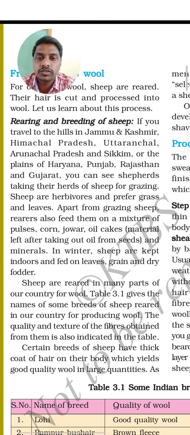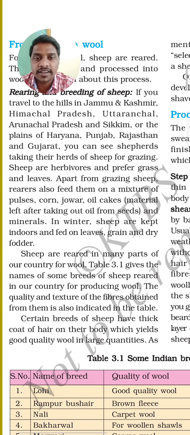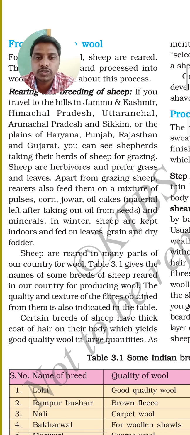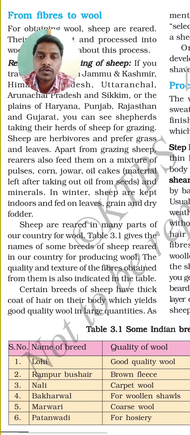If you travel to the hilly regions of Jammu and Kashmir, Himachal Pradesh, Uttaranchal, Arunachal Pradesh and Sikkim, or the plains of Haryana, Punjab, Rajasthan and Gujarat, you can see shepherds taking their herds of sheep for grazing. Sheep are herbivorous and prefer grass and leaves of different types of plants.